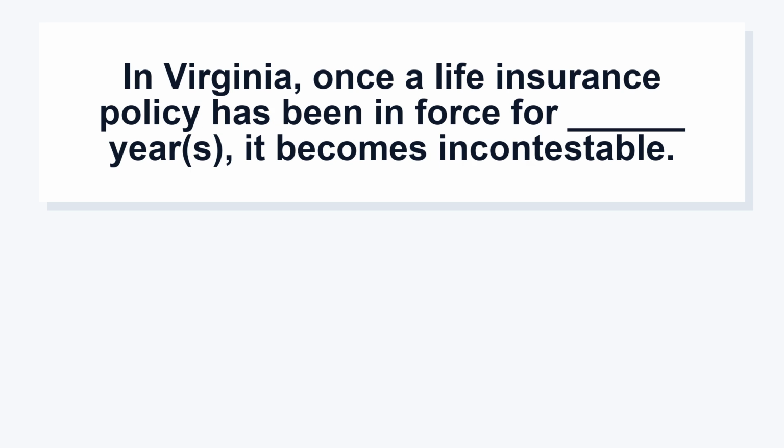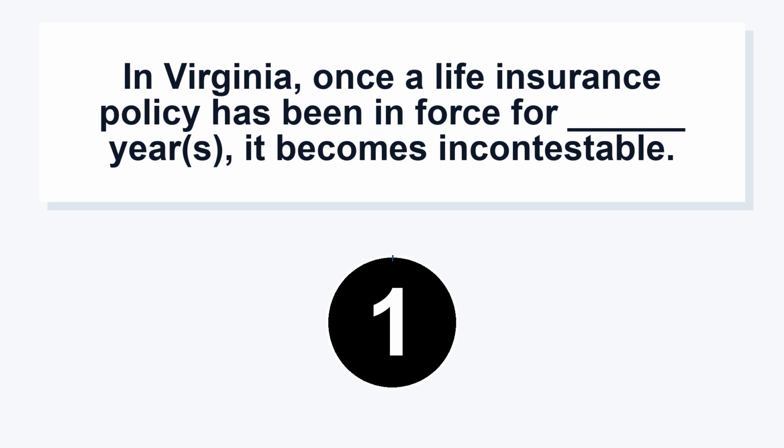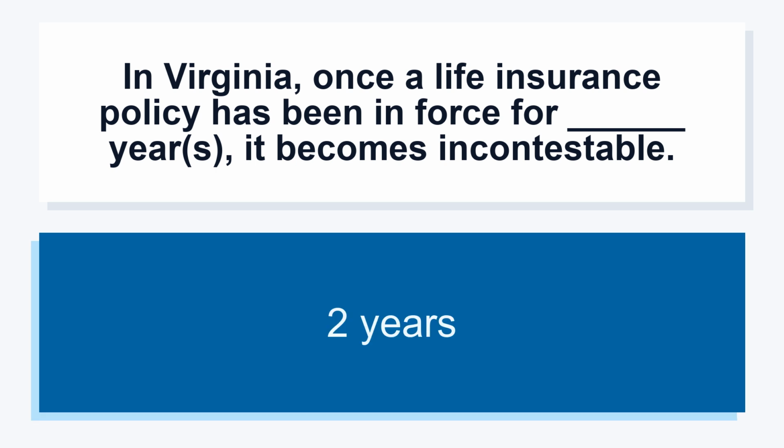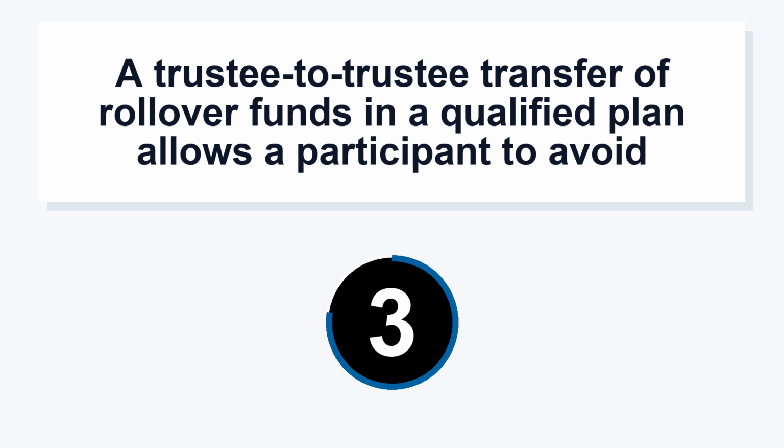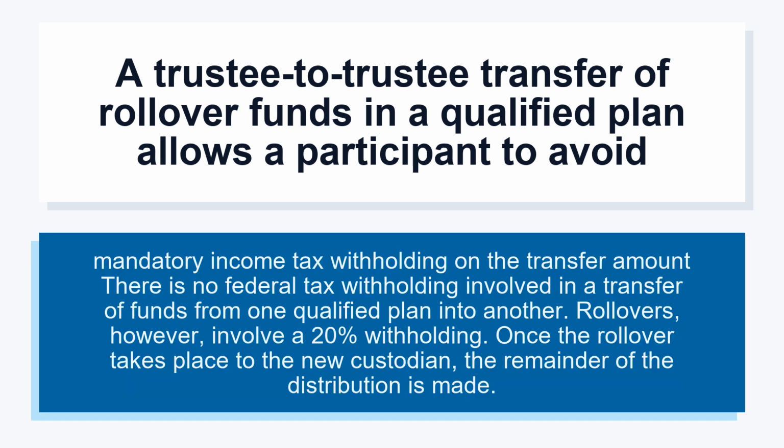In Virginia, once a life insurance policy has been in force for how many years, it becomes incontestable? 2 years. A trustee-to-trustee transfer of rollover funds in a qualified plan allows a participant to avoid mandatory income tax withholding on the transfer amount. There is no federal tax withholding involved in a transfer of funds from one qualified plan into another. Rollovers, however, involve a 20% withholding. Once the rollover takes place to the new custodian, the remainder of the distribution is made.